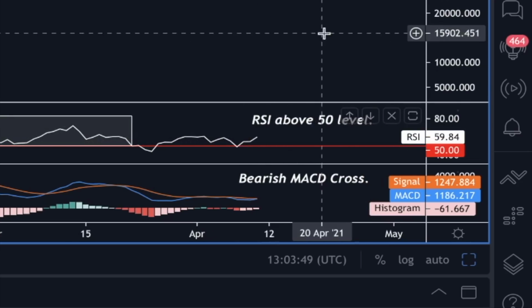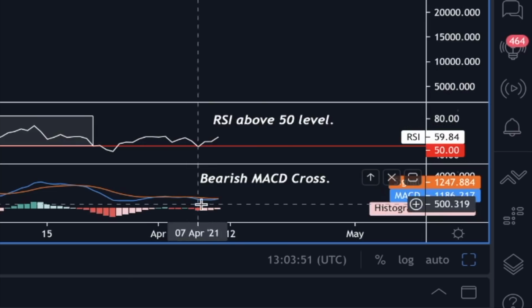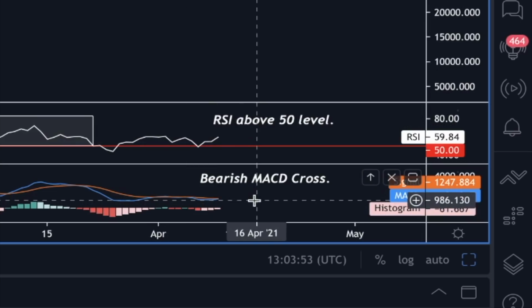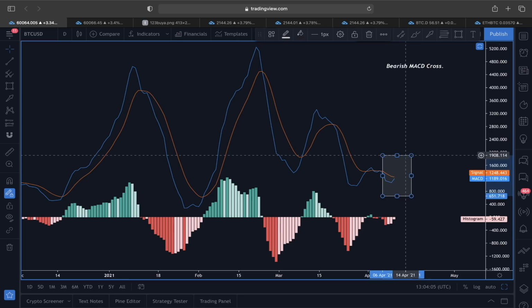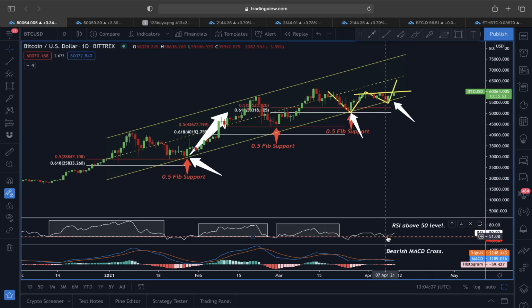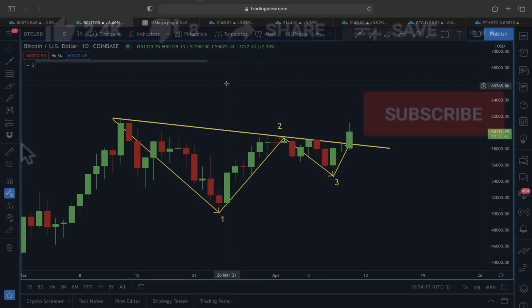RSI is clearly above 50 level, but if you look at this MACD line, this is still a bearish MACD cross. But look at this, the MACD is about to flash a bullish MACD crossover. So if this crossover is going to happen today, the RSI is already above 50 level, then this is also going to indicate the price of Bitcoin would more probably continue its journey here in an upward direction.